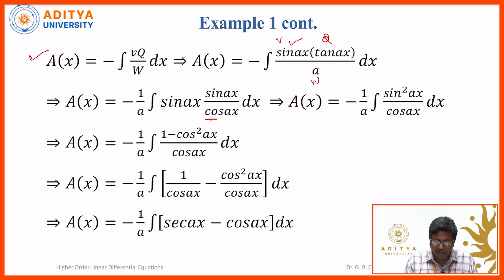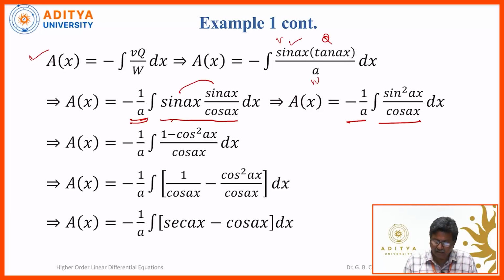So tan ax is sin ax by cos ax. 1 by a is a constant, it's separated from the integral. So the integrand will give you sin ax into sin ax by cos ax. So multiplying these two, we'll get sin square ax. So A of x is equal to minus 1 by a integral sin square ax by cos ax dx. So we have to integrate this after some trigonometric relations are used.